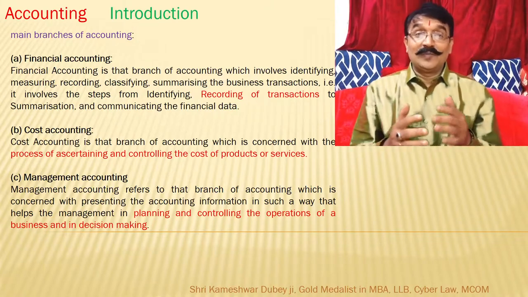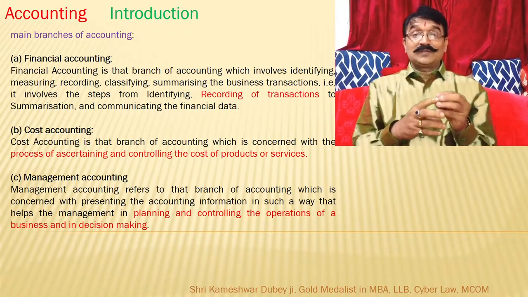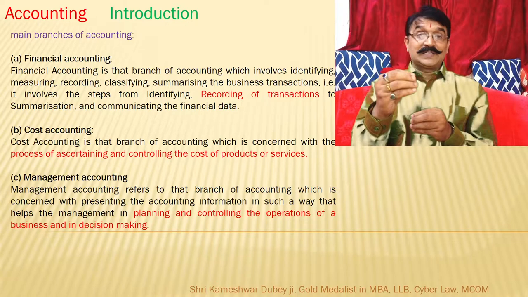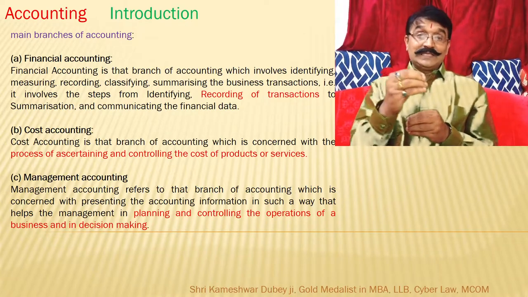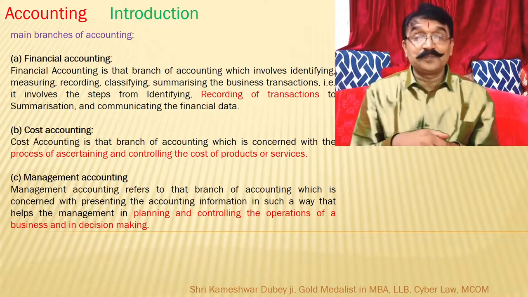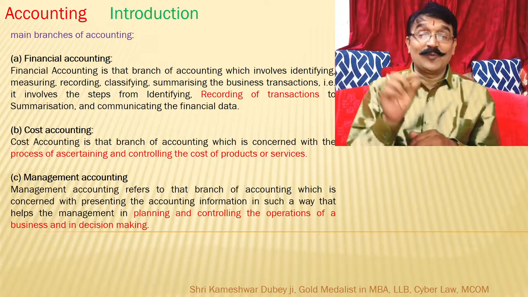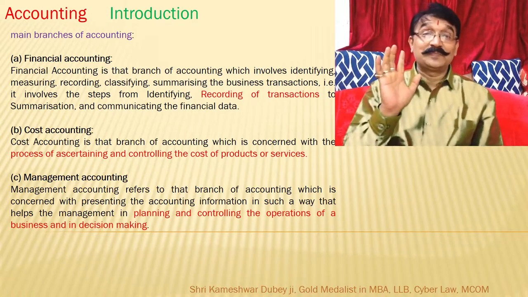So how much cost is incurred to make a product, or to provide a service, that is ascertained by cost accounting. The cost accountant knows the total cost of one piece of product.